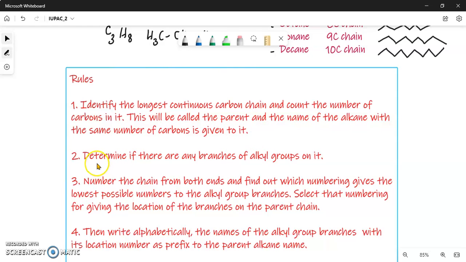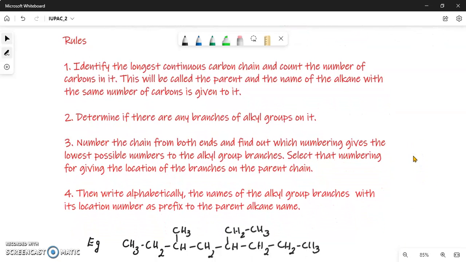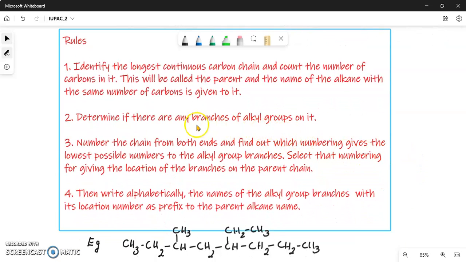Then secondly, we have to find out if there are any branches of alkyl groups on this longest chain. If there are, we have to find which groups they are. So they may be methyl, propyl, ethyl, etc. We have to find out what branches they are, or what alkyl groups are making up the branches.